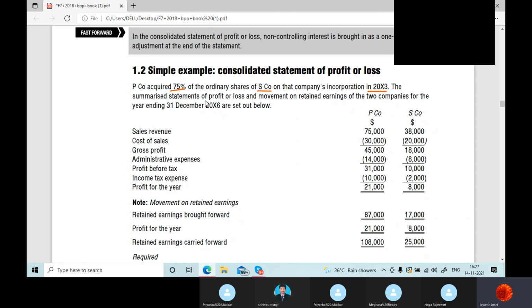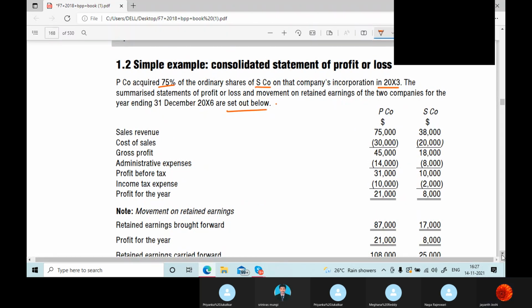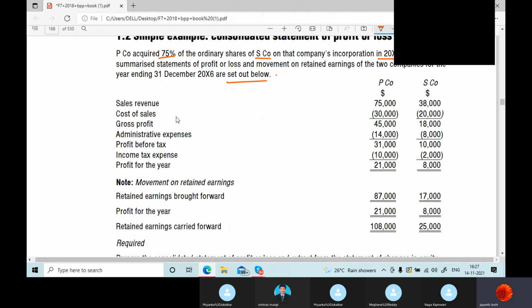The summarized statements of profit or loss and movement in retained earnings of the two companies for the year ending 31st December 2006 are set out below. They have given sales revenue, cost of sales, gross profit, administrative expenses, all the elements of the financial statements.